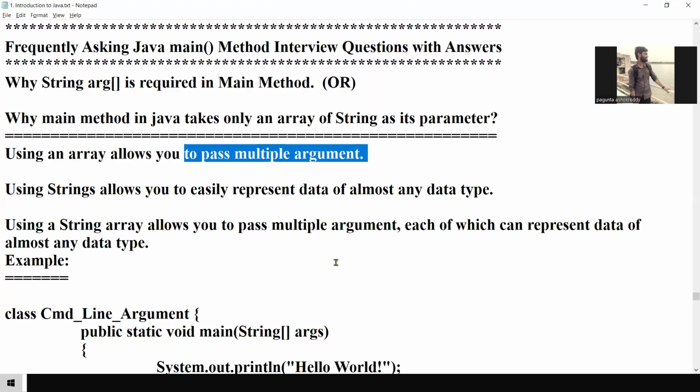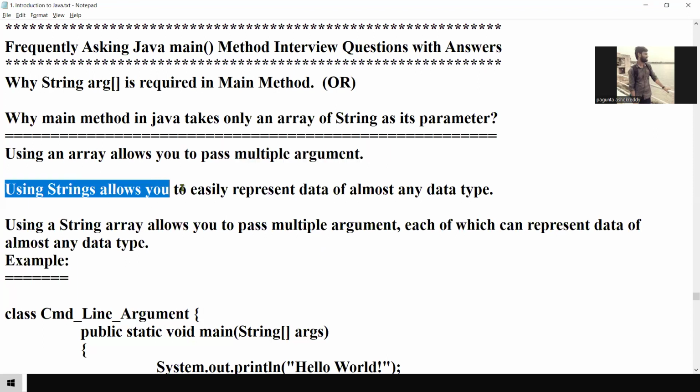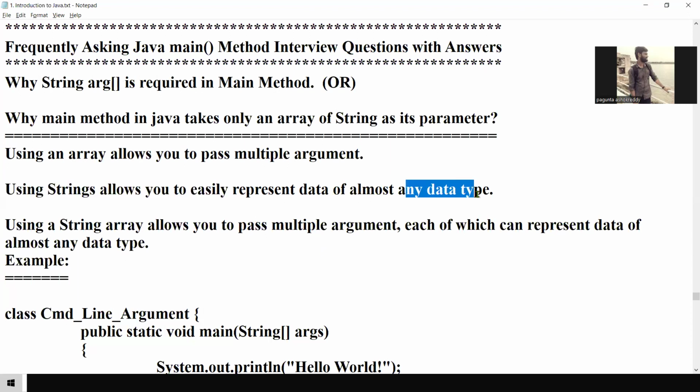Then next, what is that? Using String allows you to easily represent data of almost any data type. Correct? Any data type is allowed, right?